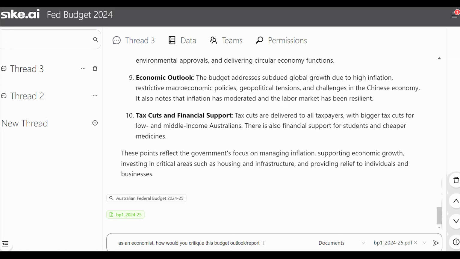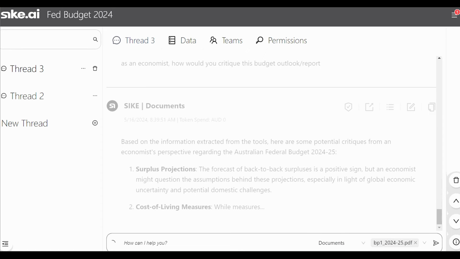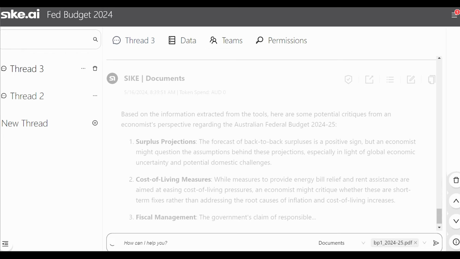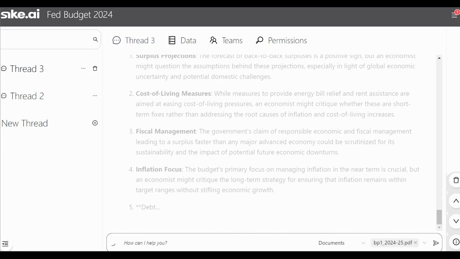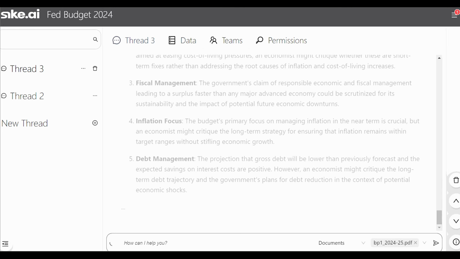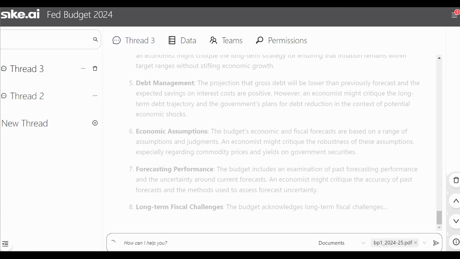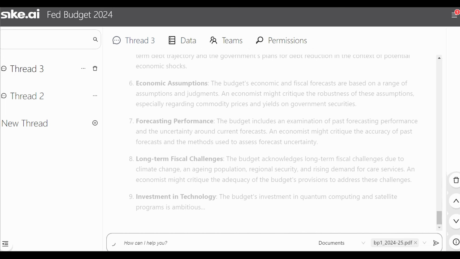Change of pace here. Let's see what an economist persona might say in a critique of the budget. They might question the assumptions behind the surplus projections, as well as seeing the cost of living measures as short-term, rather than root cause fixes. The sustainability of these fiscal measures could be scrutinized too. It's definitely a balancing act needing to be performed. But in terms of understanding what's going on, AI and SIKE are certainly handy.